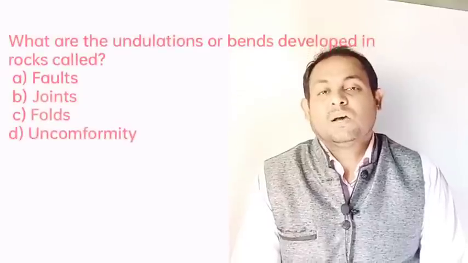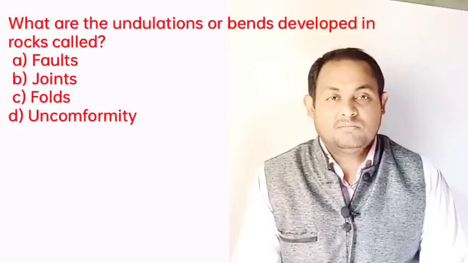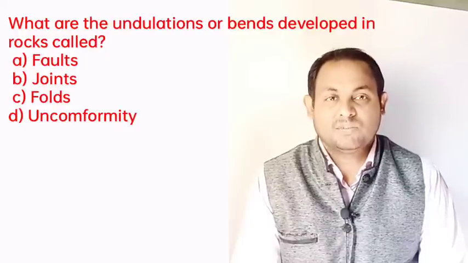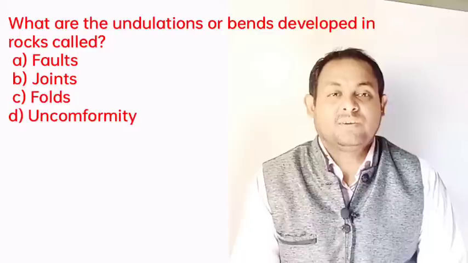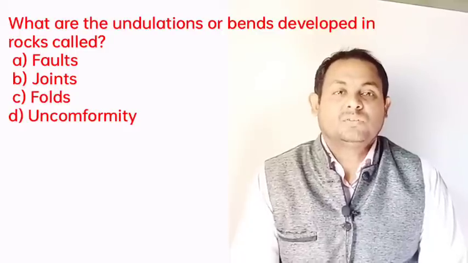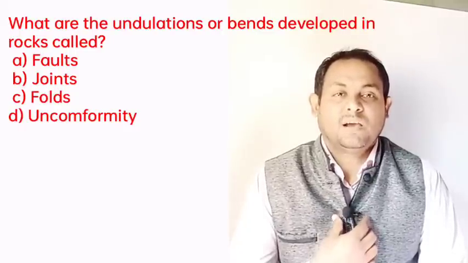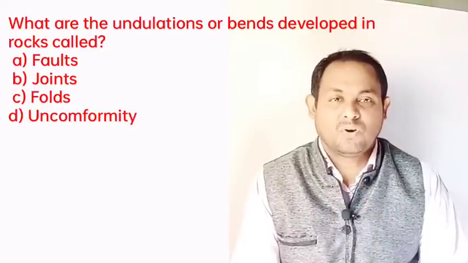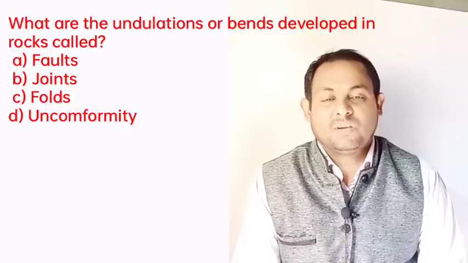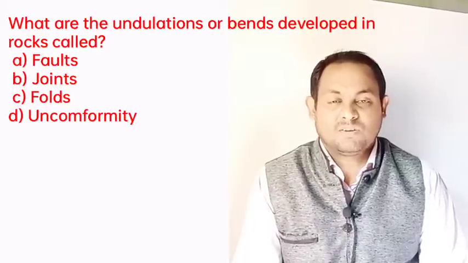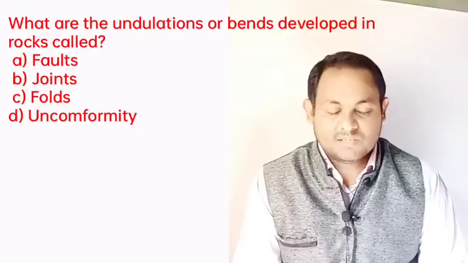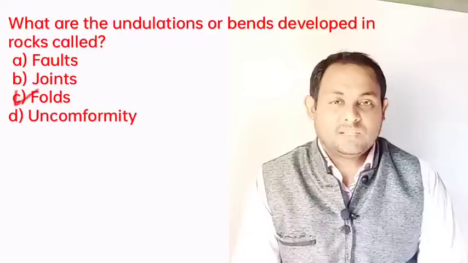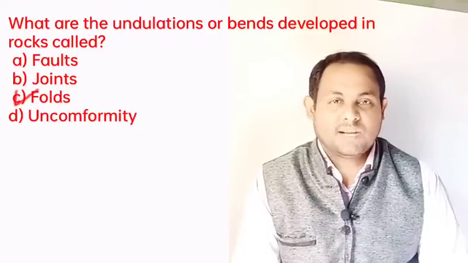Next question: what are the undulations or bends developed in rock called: fault, joint, fold, or unconformity? The fold may be defined as undulations or bends in the curvature and development of the rocks of the crust as a result of stresses to which these rocks have been subjected from time to time in the history of the earth. So definitely option C, fold, is the right answer.